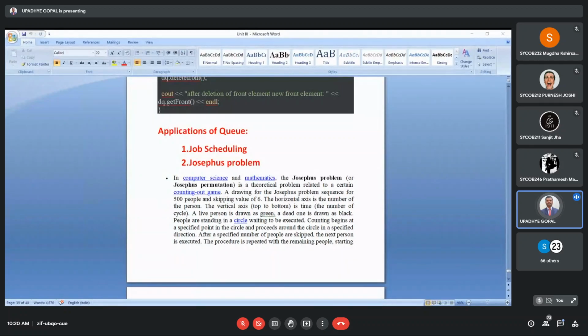I think this much is sufficient for unit number 3. Tomorrow we'll have revision of the entire syllabus, unit number 3, unit number 2 and unit number 1, so that you will be comfortable for the examinations coming next week. As far as today is concerned, we'll stop here. I think you have the next lecture. We'll discuss more in the next lecture.